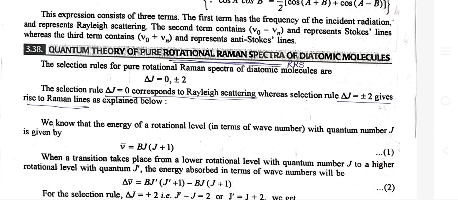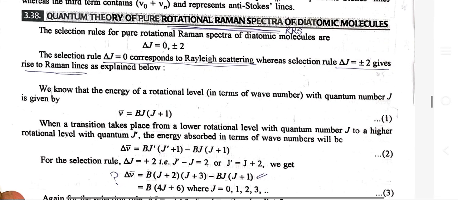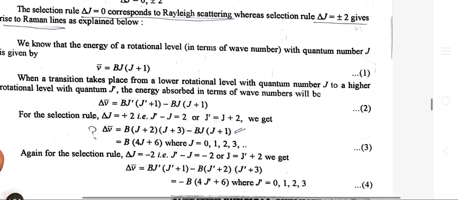Quantum theory of pure rotational Raman spectra of diatomic molecules. The selection rules for pure rotational Raman spectra of diatomic molecules are delta J equals 0 or plus minus 2. The selection rule delta J equals 0 corresponds to Rayleigh scattering, whereas the selection rule plus minus 2 gives rise to Raman lines as explained below.